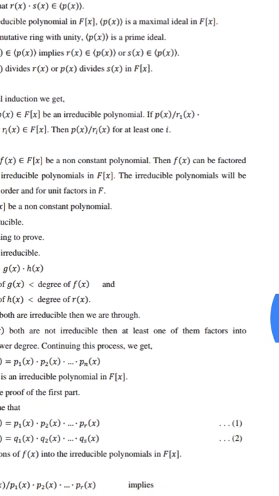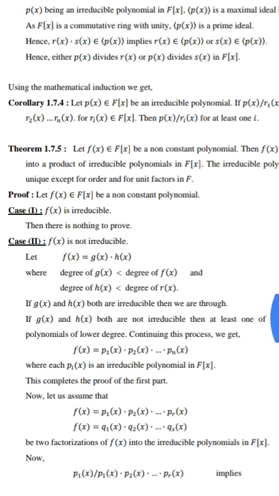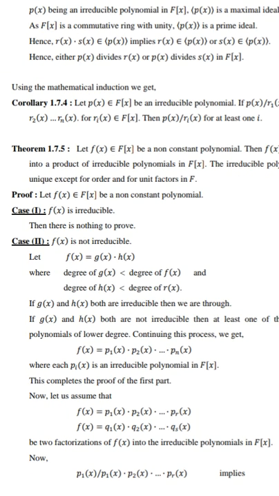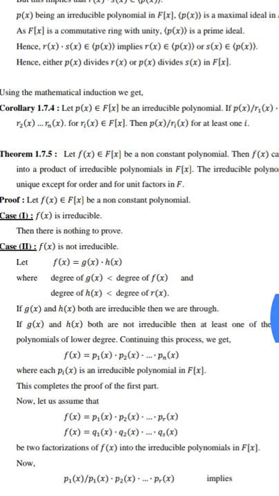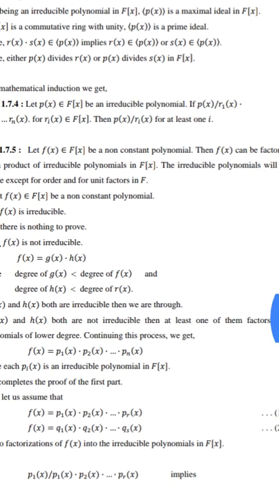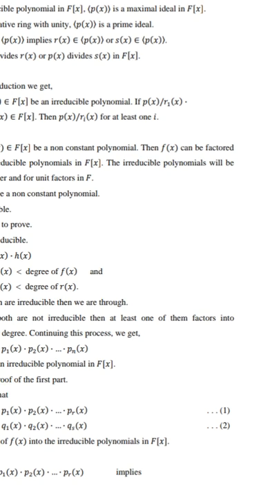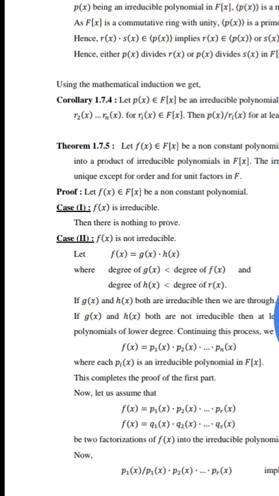Let f(x) belonging to F[x] be a non-constant polynomial. Then f(x) can be factored into a product of irreducible polynomials in F[x]. The irreducible polynomials will be unique except for order and for unit factors in F.